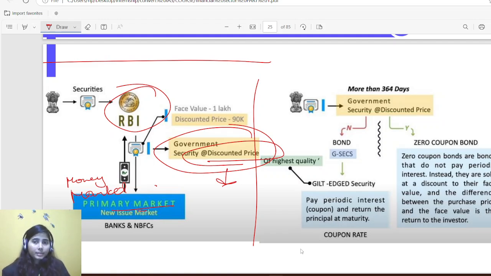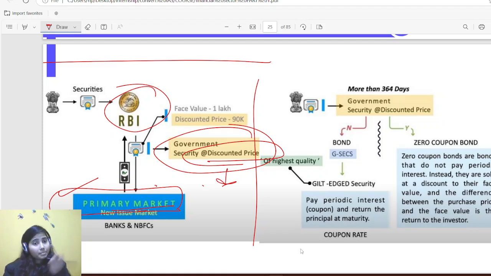Then, if it is lesser than 1 year, you call it money market, because money market is for 1 year only. If you are issuing government securities for more than a year, then it will come under primary market. So primary market has an overlapping thing.